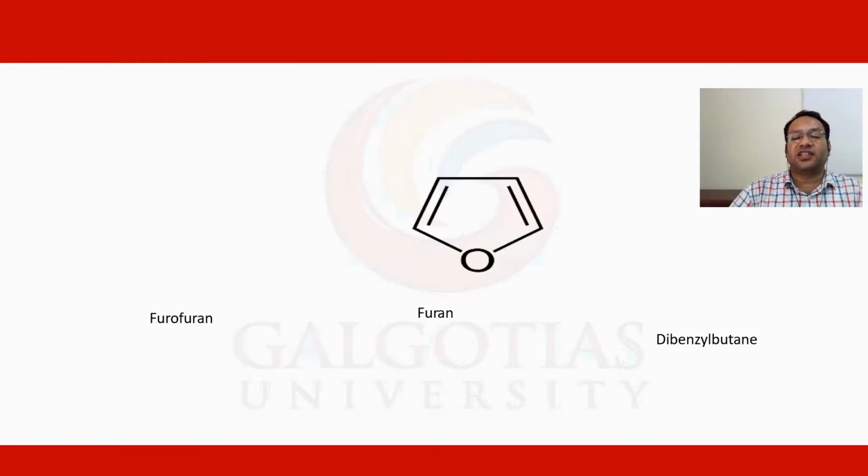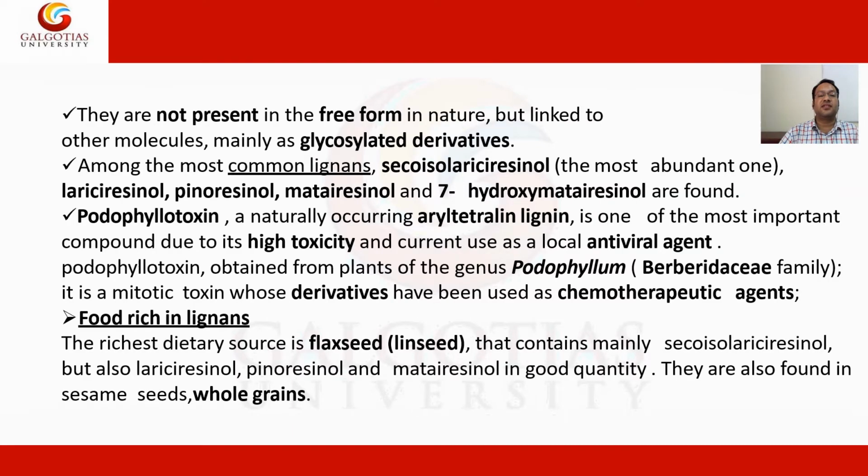These are the structures of furan and dibenzylbutanes. They are not present in free form in nature but linked to other molecules, mainly glycosylated derivatives.